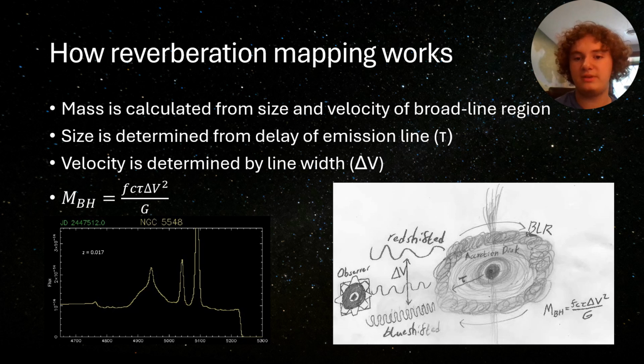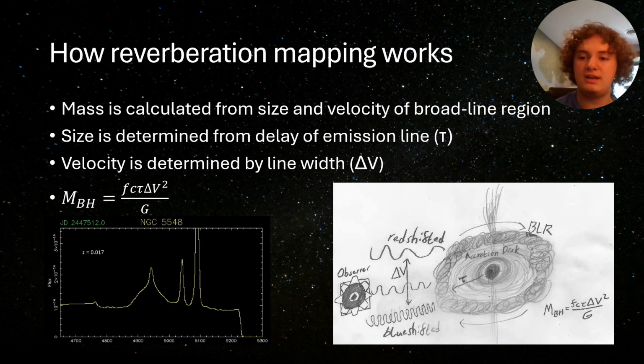Also, the closer the broadline region is to the black hole, the faster it will be orbiting. As the gases move towards and away from the observer, the radiation emitted gets redshifted and blueshifted, making the emission lines appear wider. Thus, the faster the broadline region is orbiting, the greater the emission line's width, designated by delta V, will be.